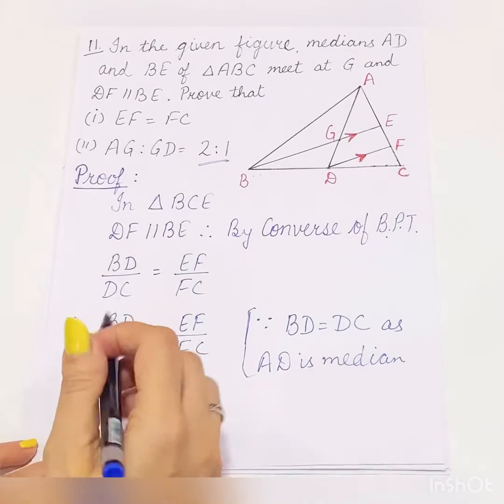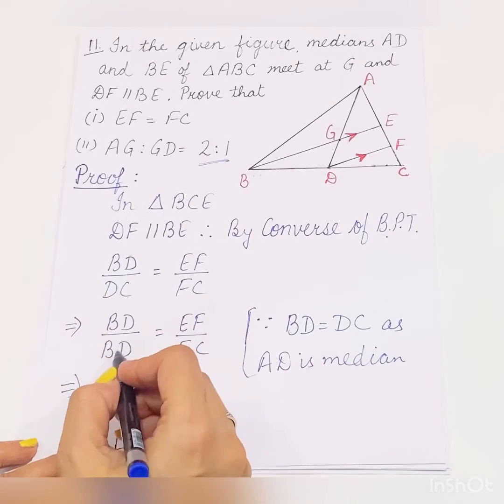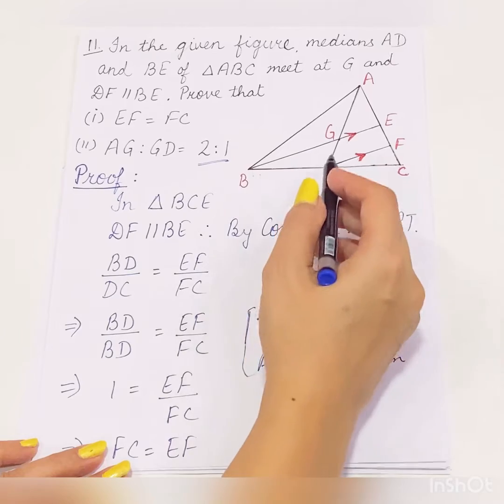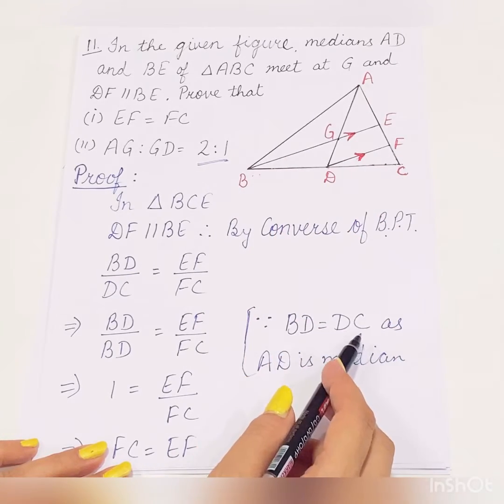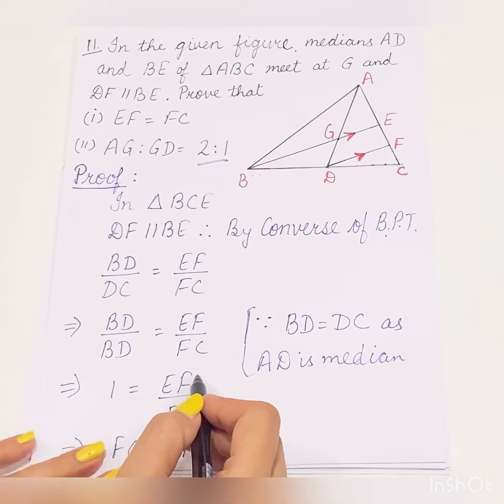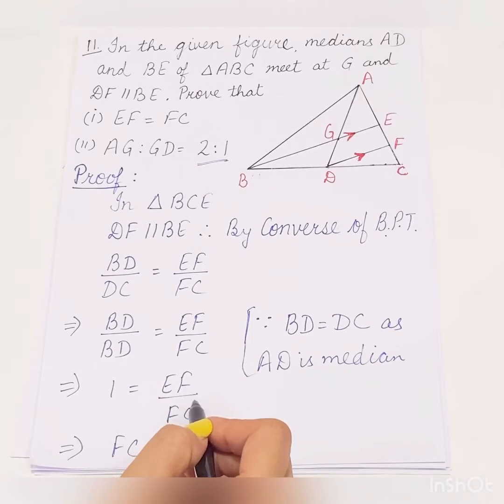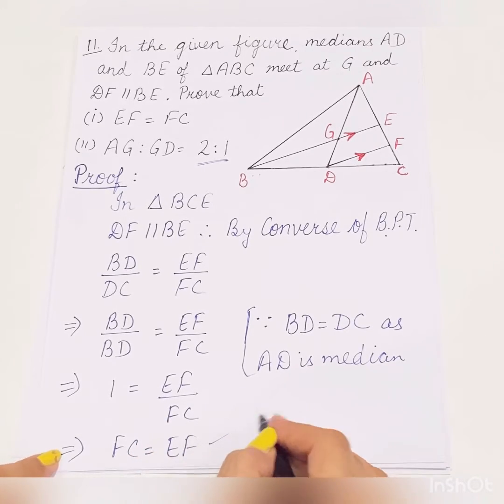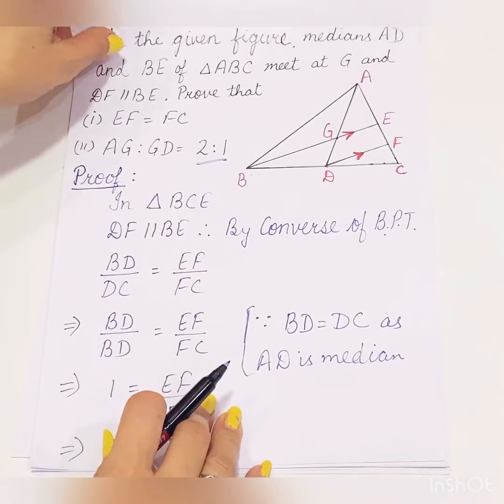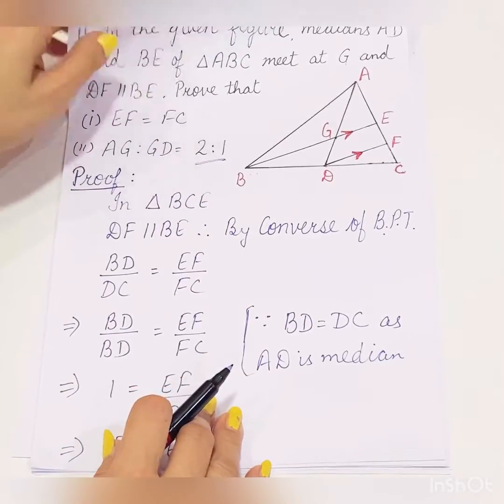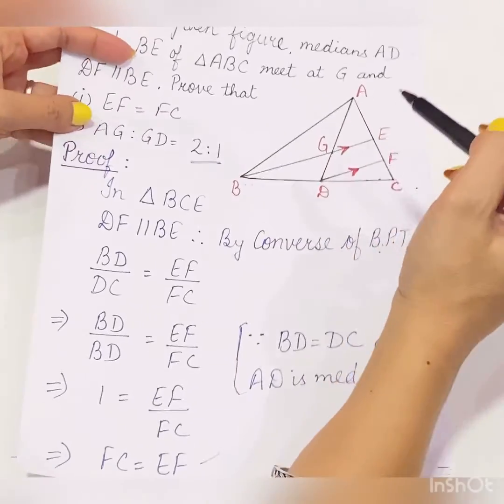Now BD upon DC, DC can be written as BD only because they are given to be equal. D is the median, that means BD equal to DC, and this gives you 1 is equal to EF upon FC, and that gives you FC is equal to EF. This is the first part of the question you have to show. Now in the second part, you have to show that AG ratio GD is equal to 2:1.